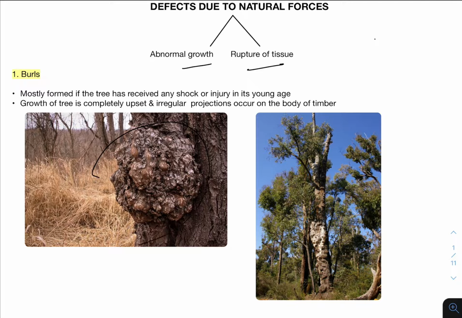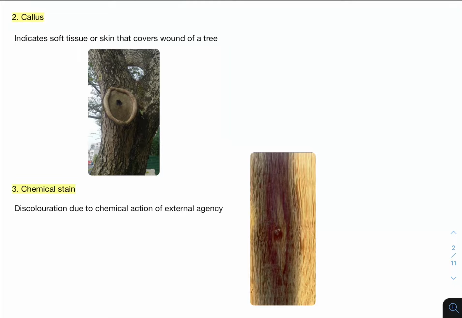See here, this is a burl. In this tree there are many burls like this. At its young age, this tree was subjected to some shock or injury. That's why it has such irregular projections. So that is regarding burls. Now the next one is callus. Callus indicates a soft tissue which is covering a wound. This is a wound, and covering that you have a soft tissue this way. This light colored portion is its soft tissue. So callus indicates soft tissue or skin that covers the wound of a tree.